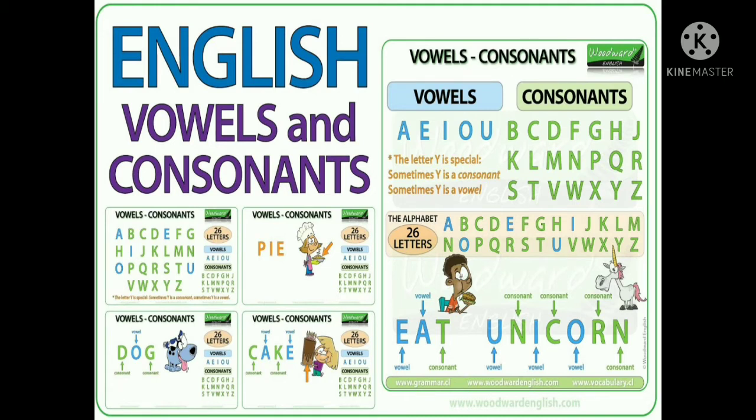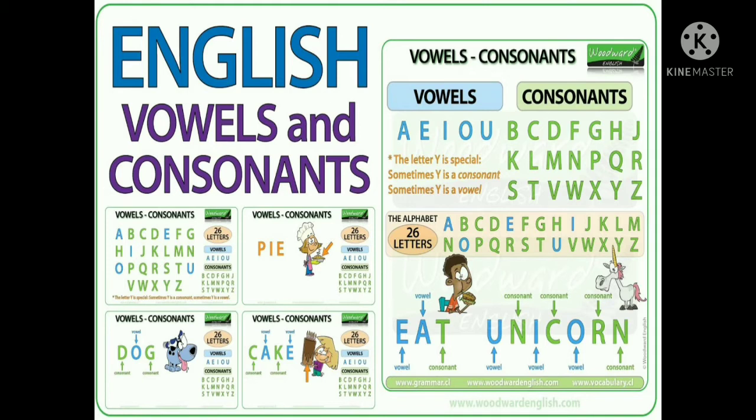When we speak, we use our teeth and tongue to speak these consonants like B, C, D. The letter Y is special. Sometimes it acts like a consonant, and sometimes it may be a vowel.